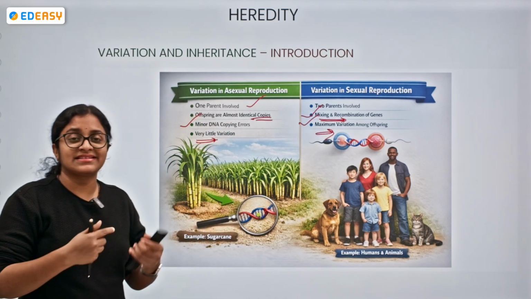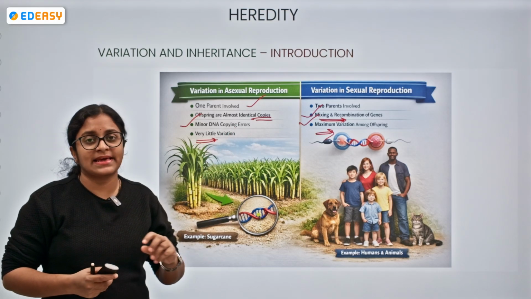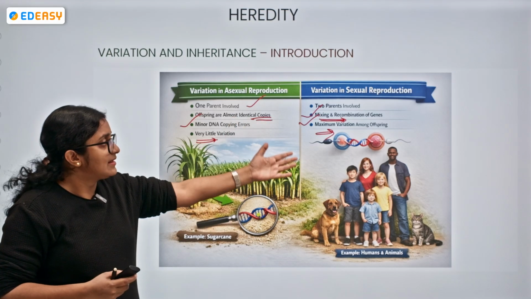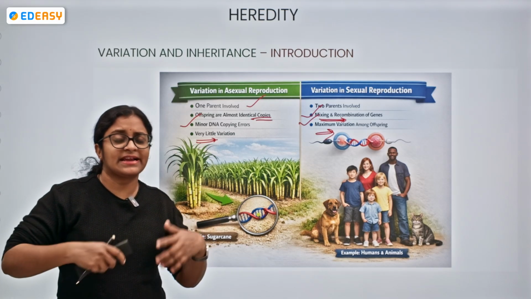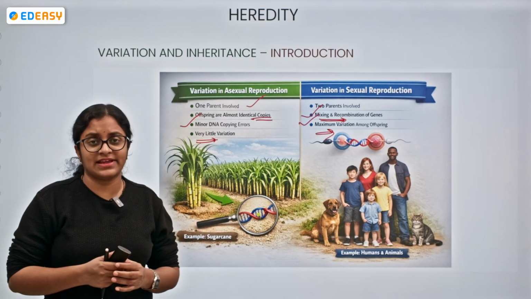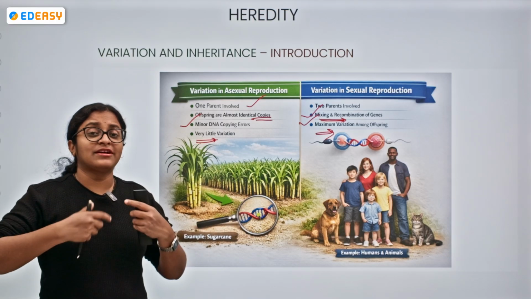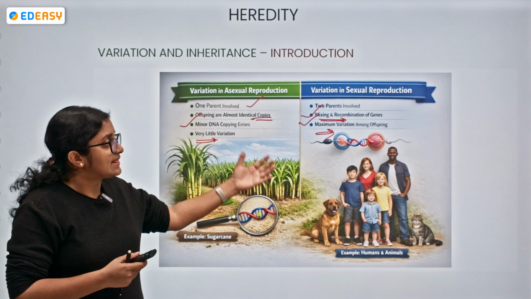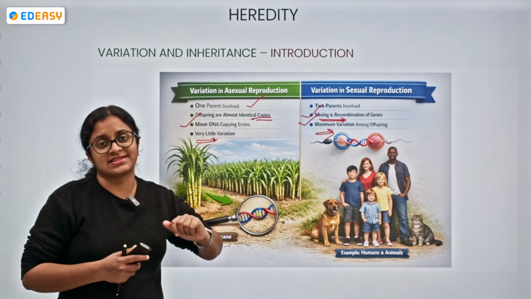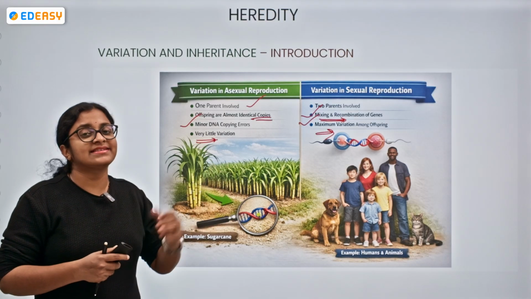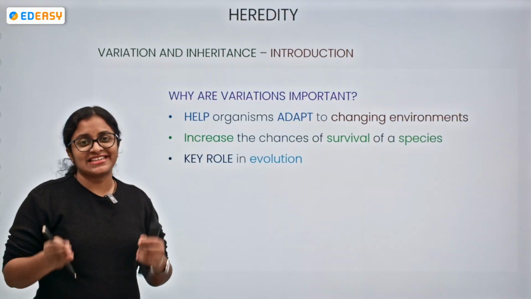Humans and different kinds of animals undergo sexual reproduction, so because of recombination there are chances for a higher amount of variation compared with asexual reproduction.